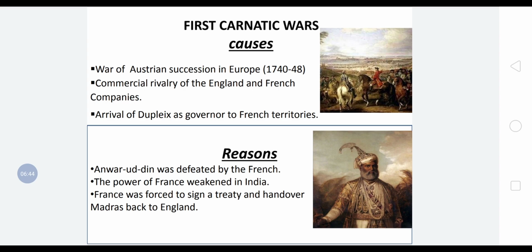These were the three causes of the first Carnatic War. The results of the first Carnatic War were: Anwaruddin was defeated by the French, the power of France weakened in India, and France was forced to sign a treaty and hand over Madras back to England.